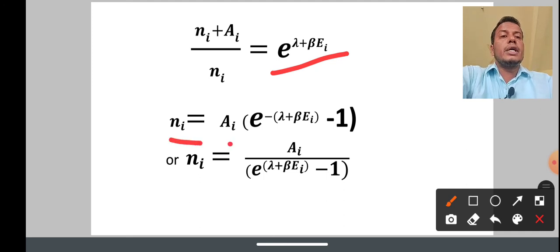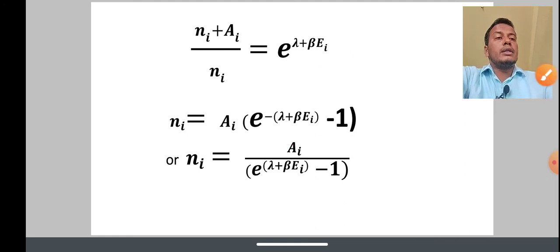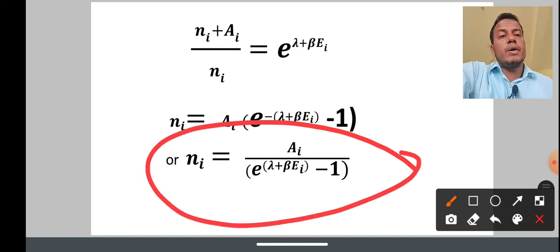So ni is equal to ai divided by (e to the power of (lambda plus beta ei) minus 1).